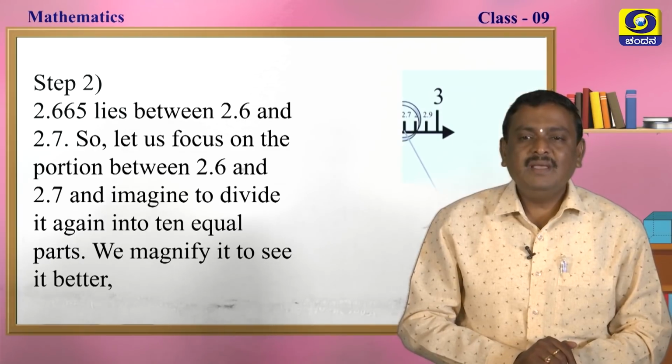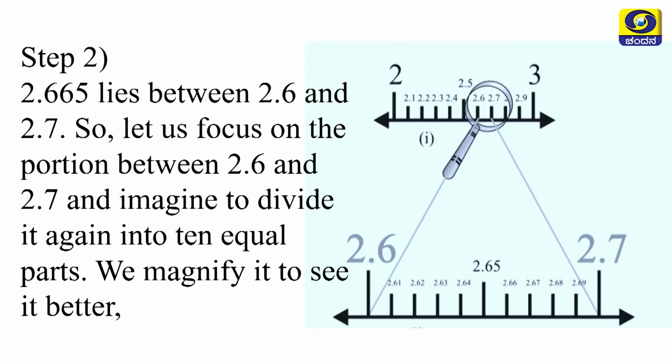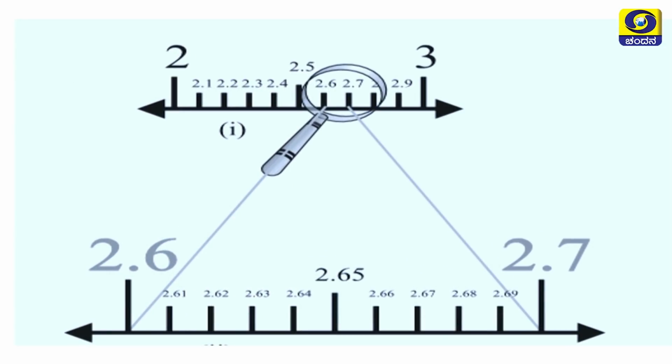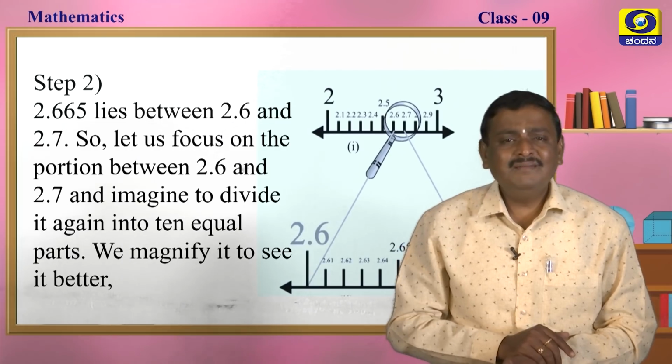Like this, you have to imagine dividing 2.6 and 2.7 into 10 equal parts. If we magnify it, it is better to see: 2.61, 2.62, 2.63, 2.64, 2.65, 2.66, 2.67 up to 2.69, my dear students. Then what to do?